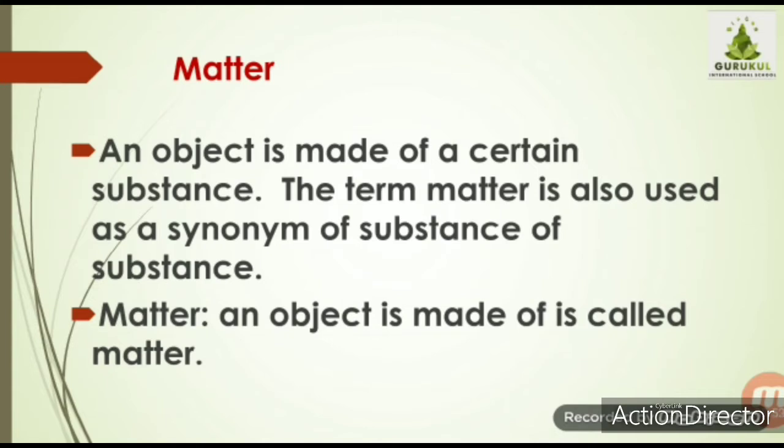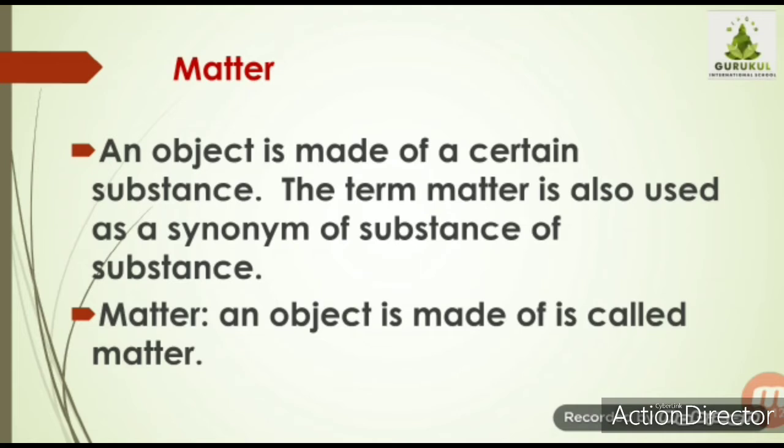An object is made up of a certain substance. The term matter is also used as a synonym of substance. What is matter? What an object is made up of is called matter.